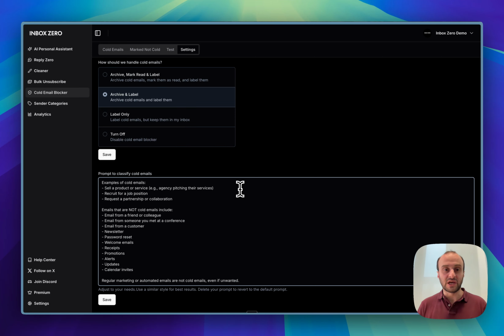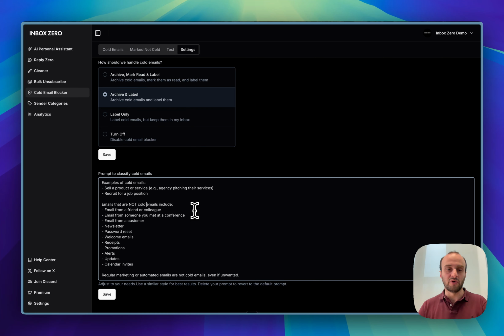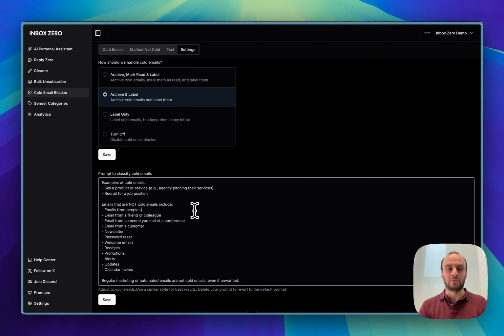If there are certain types of emails that the AI is blocking that you don't want it to, you can just adjust the prompt over here. In many cases you won't need to, but for example here, request for a partnership or collaboration, you probably want to remove that because maybe that's the type of cold email that you actually do care about. Emails from people asking for sponsored videos are not cold emails, so you can make it extra clear to the AI so it doesn't skip things you might care about.